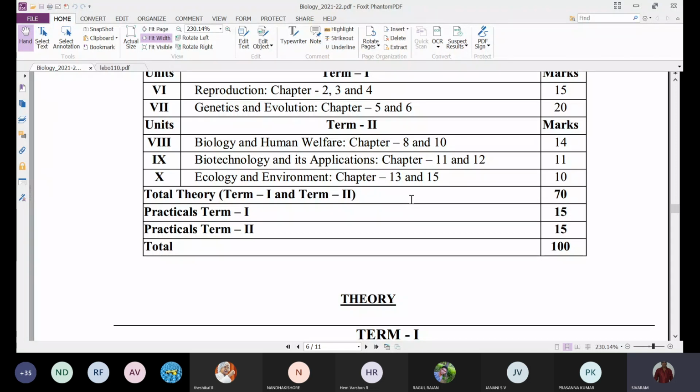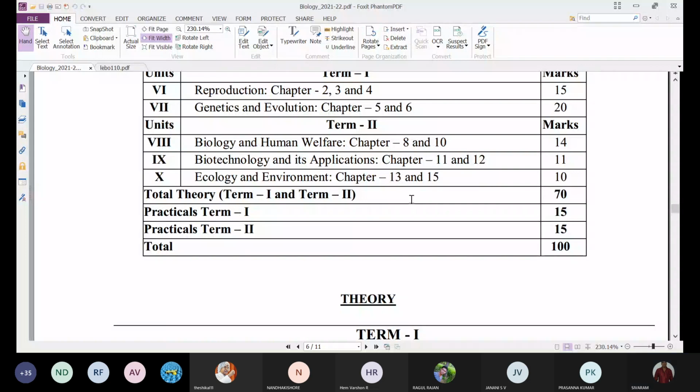Out of these 3 chapters, 1 chapter is deleted from the portion. That is chapter 9, strategies for enhancement in food production. This chapter is deleted from the NCERT portion. So we have chapter 8, human health and diseases, and chapter 10, microbes in human welfare. The weightage for these 2 chapters is given as 14 marks.